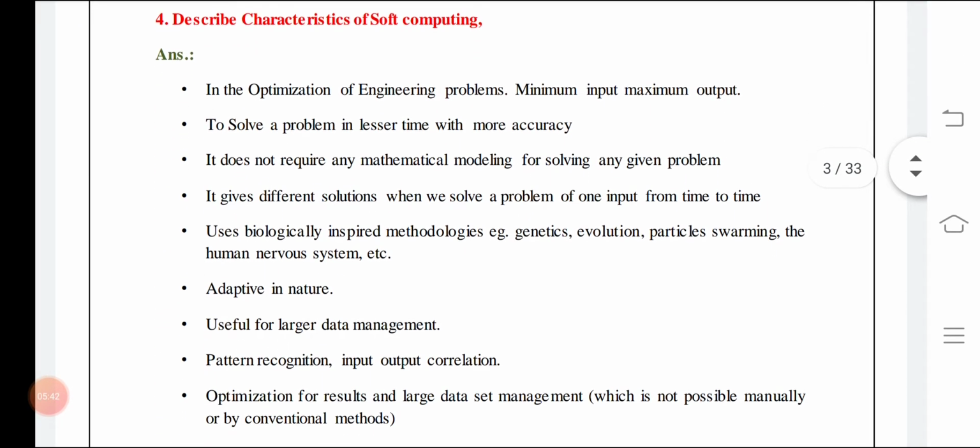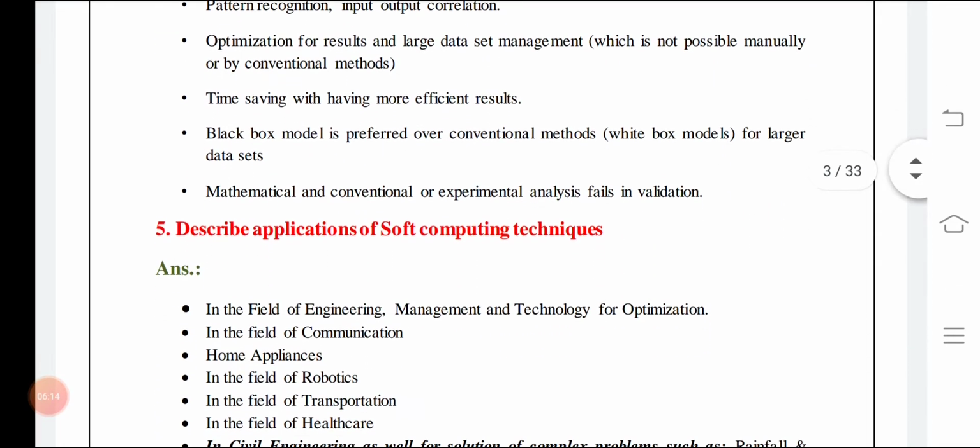Various characteristics of soft computing: it optimizes engineering problems, solving them in less time with more accuracy, but your command of soft computing is a must. To solve the problem, it does not require any mathematical modeling. It gives different solutions when we solve a problem, uses biologically inspired methodologies, is adaptive in nature, and is useful for larger data management, pattern recognition, input-output correlation, etc. Optimization for the results and larger data set management.